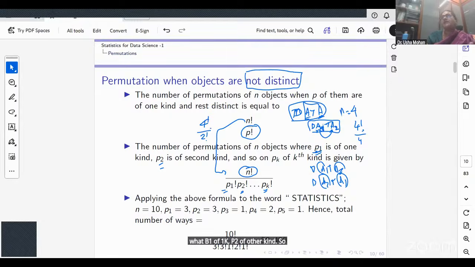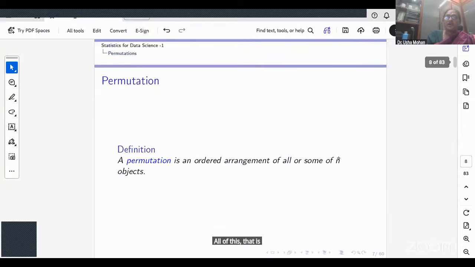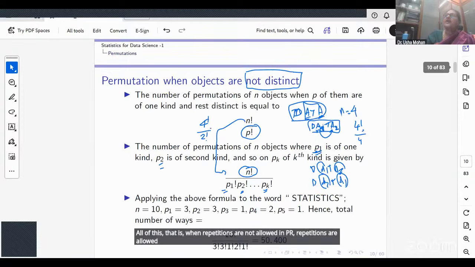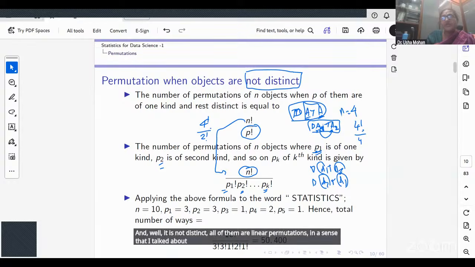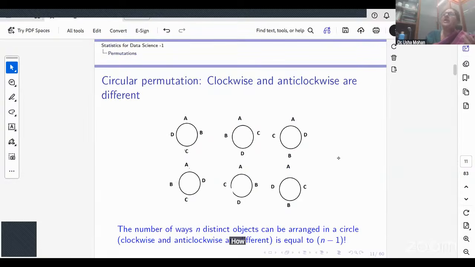So I get n factorial with P1 factorial, P2 factorial, and Pk factorial. Now, all of this, when repetitions are not allowed, nPr, repetitions are allowed, n to the power of r, and when it is not distinct, are linear permutations, in the sense that the objects are arranged in a line or in a row. But now we go into circular permutation.